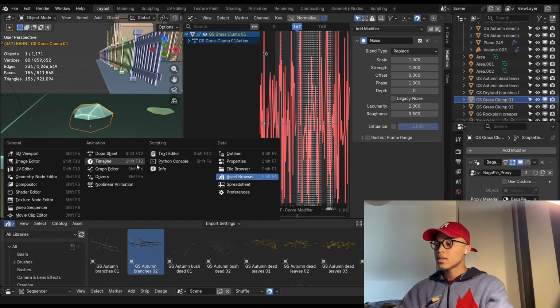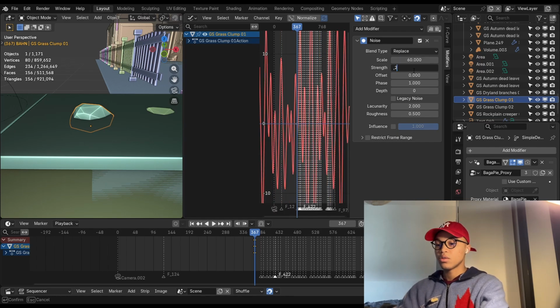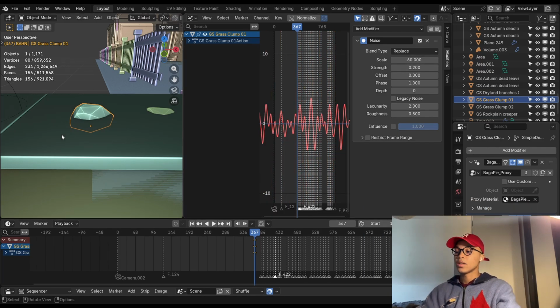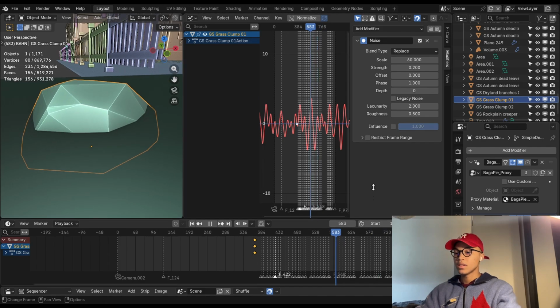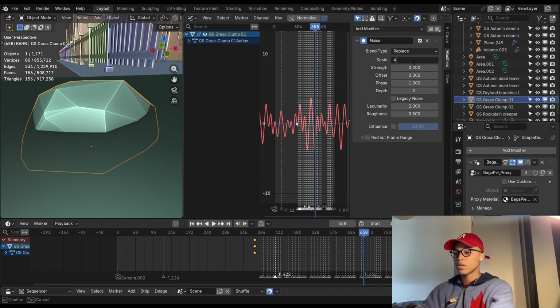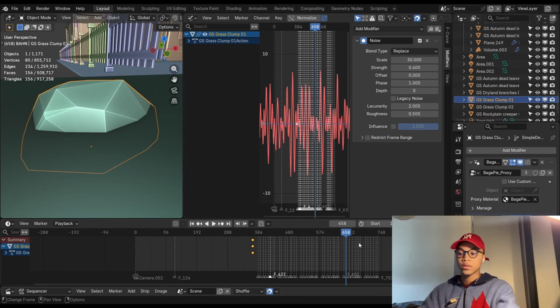Usually for grass and stuff like that, I will do a scale of 60 and a strength of 0.2. This looks like this so that my laptop doesn't crash, okay? But imagine this is a piece of grass, and look at how it's bending and moving, right? So you can adjust these things to whatever you want. Maybe you want this to be quicker and stronger, you put a 30 and 40 or whatever you want. It's just an example, right?